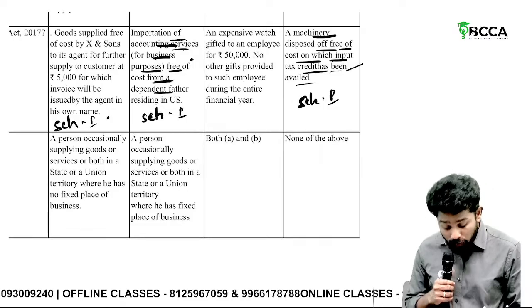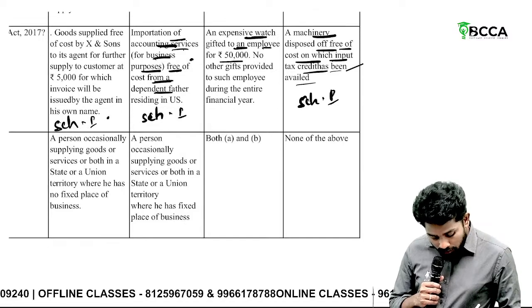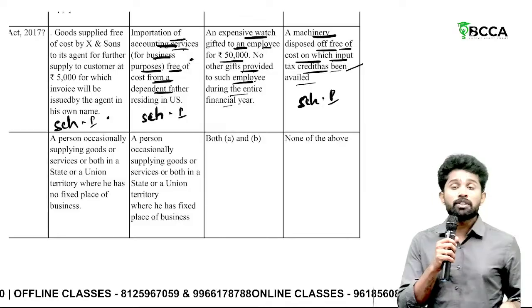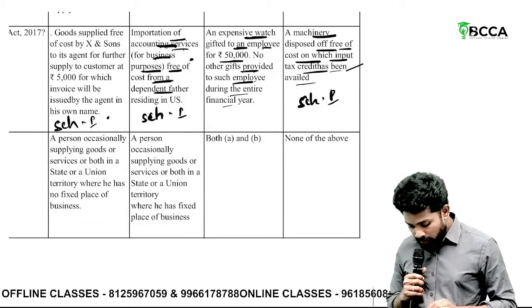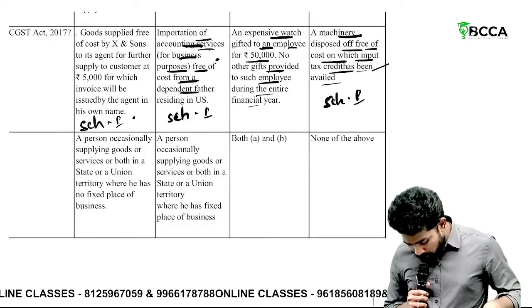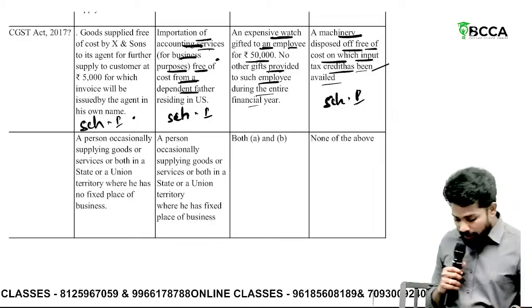But if you look at the third one, an expensive watch is gifted to an employee for 50,000. No other gifts are provided. Sir, here the proviso will come into the picture. What does it say? Where the value of gift given is less than or equal to 50,000, then it is not a supply.